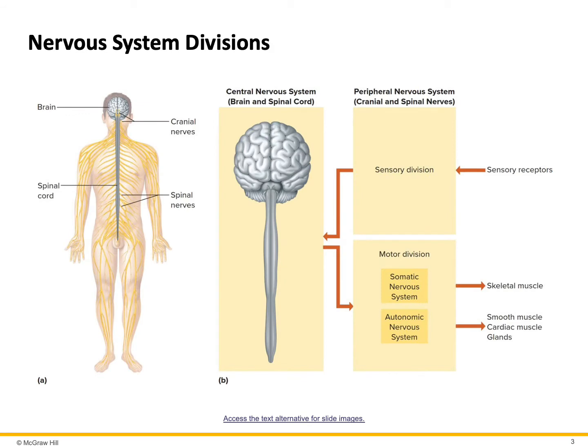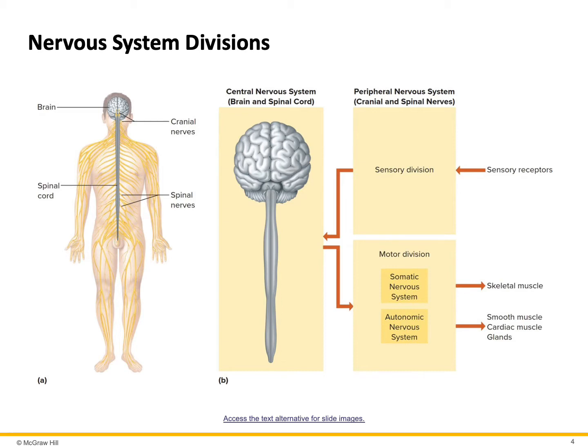Organs of the nervous system can be divided into two groups: central nervous system, or CNS, which is made up of the brain and spinal cord, and peripheral nervous system, or PNS, which is made of the nerves coming out of the brain called cranial nerves and the nerves coming out of the spinal cord called spinal nerves.